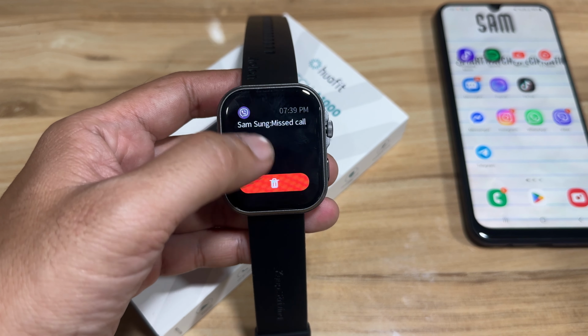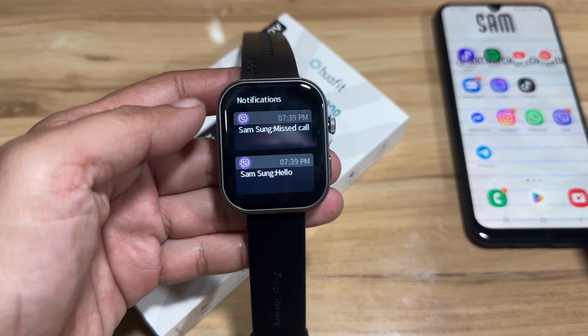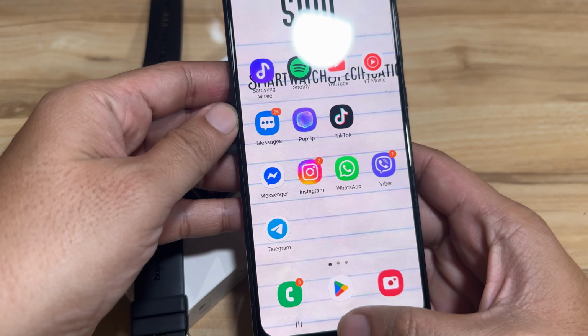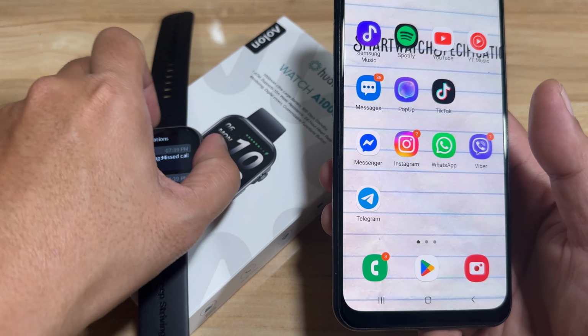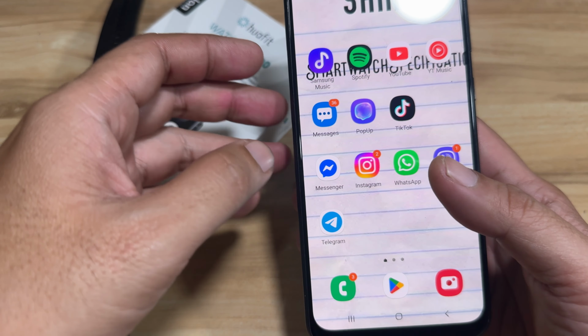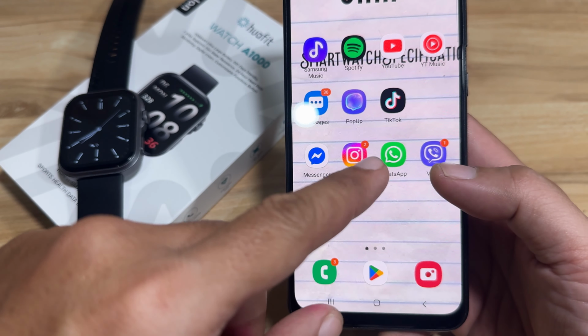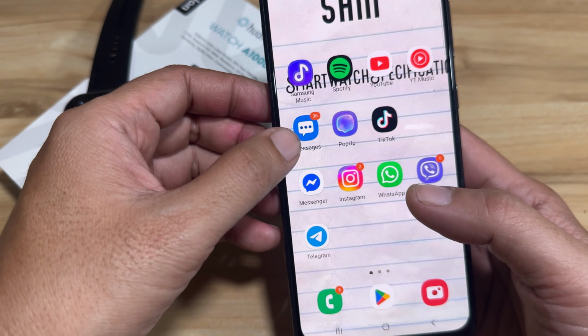Okay, so we have the messages and we have the missed call notification. Nice, very good so far for our Huafit Watch A1000 when it comes to basic notification. We do have a support for Messenger, Instagram, WhatsApp application, as well as Viber.